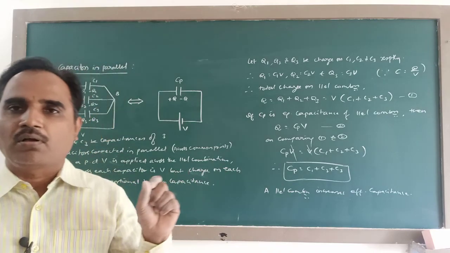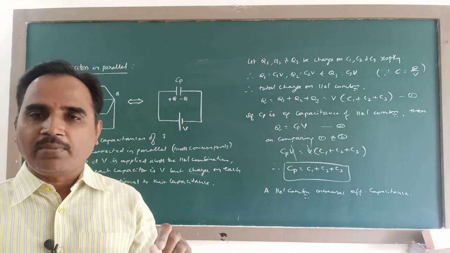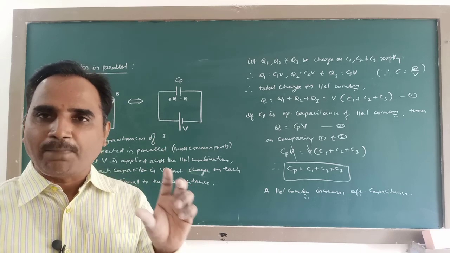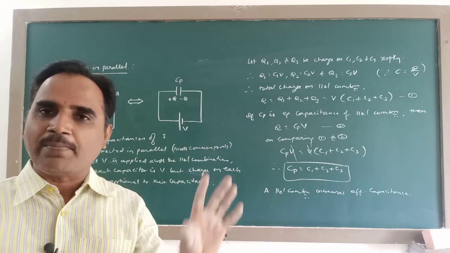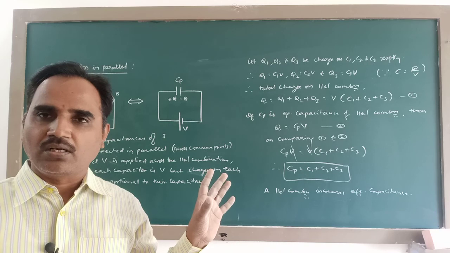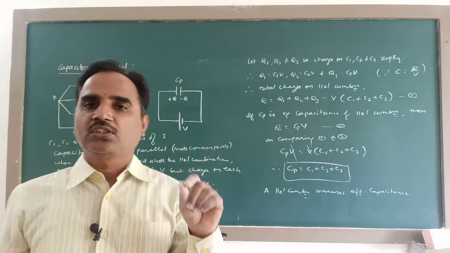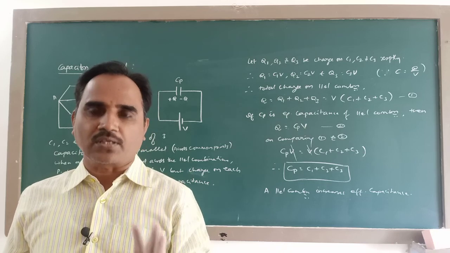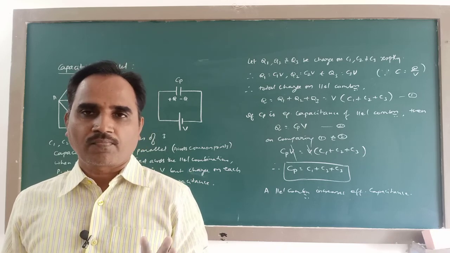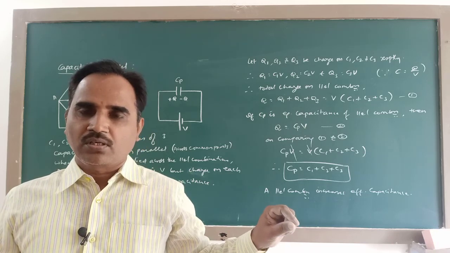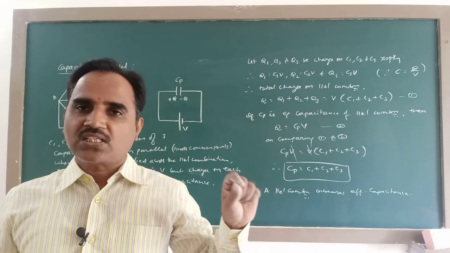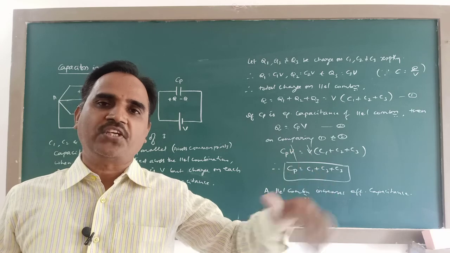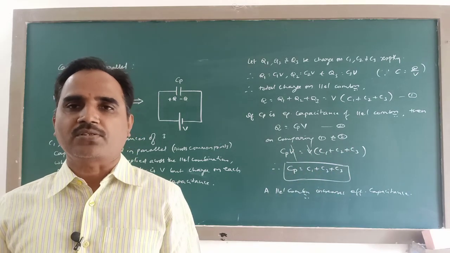Whereas in case of a parallel combination, potential difference applied across the parallel combination will be same as that across each capacitor, but charge on each capacitor is proportional to capacitance. The last one is series combination decreases the effective capacitance, whereas a parallel combination increases the effective capacitance.